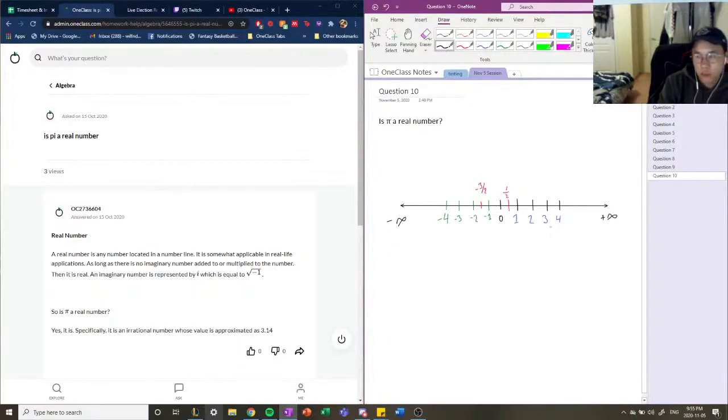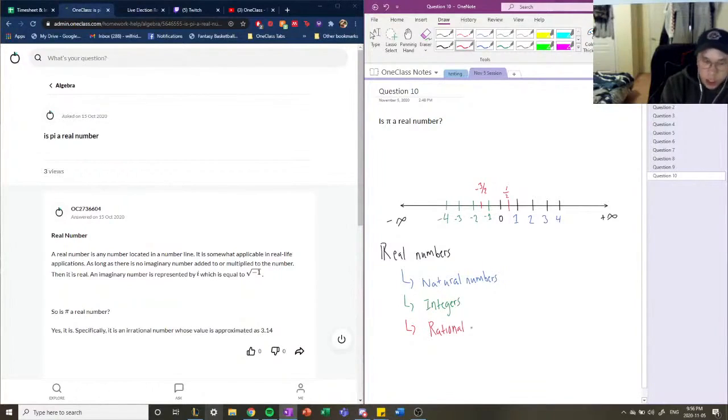For the numbers that are just positive, we can call these natural numbers. So they're the real numbers. We also have what we call integers, which are positive and negative numbers. We also have what we call rational numbers, or numbers that can be composed of simple fractions, like 3 over 2, 1 over 2. So we have rational numbers.